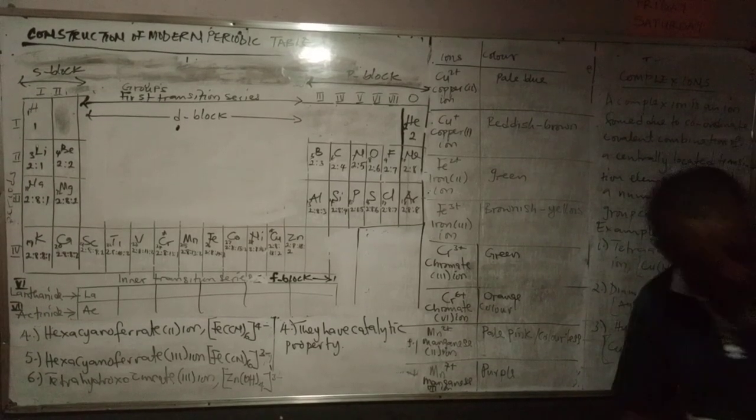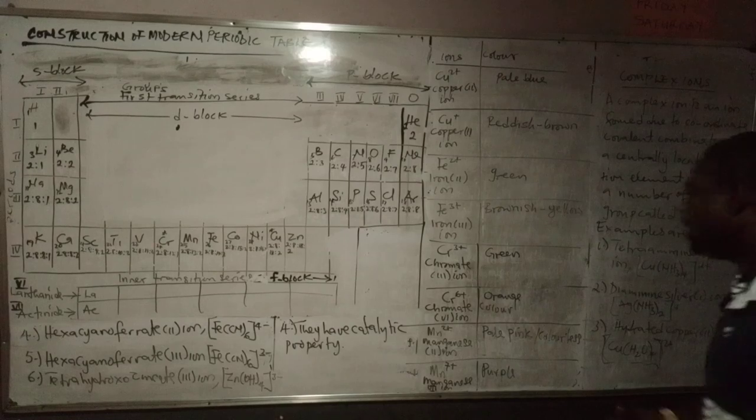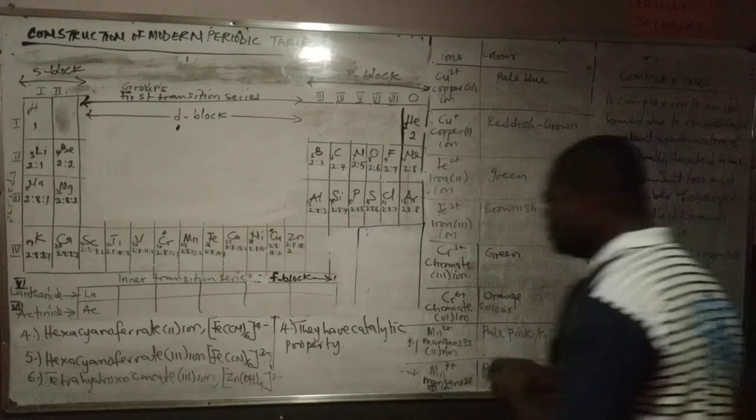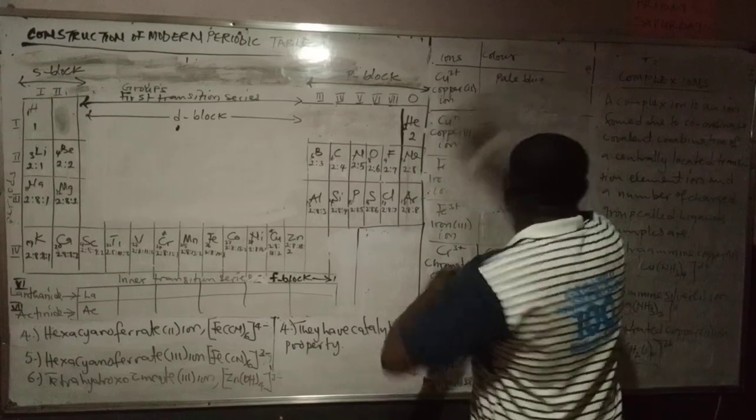So I've seen some questions before. Let me just discuss those questions with us, then we will call it a day.